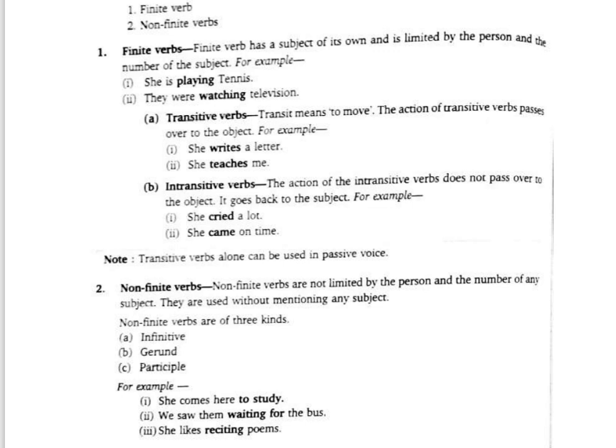Like here, she teaches me. Yes, she teaches me. And yes, I'm taught. She teaches me. I'm taught. Or if you want, you can say I'm taught by her. That is what you can use when you want to convert into passive voice. Well, let's see, when they are saying transitive verbs alone can be used in passive voice. Yes, it's written. It's spoken. So in that case, you can make use of it.